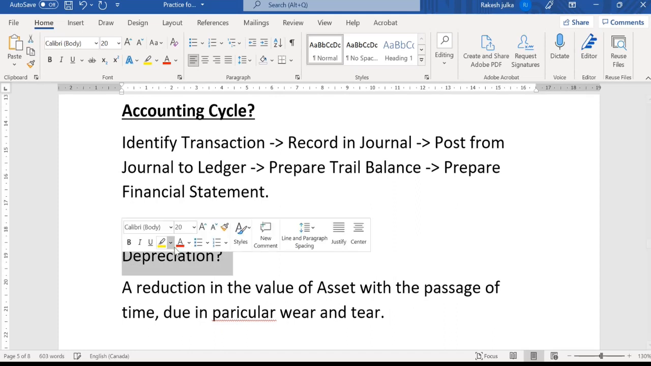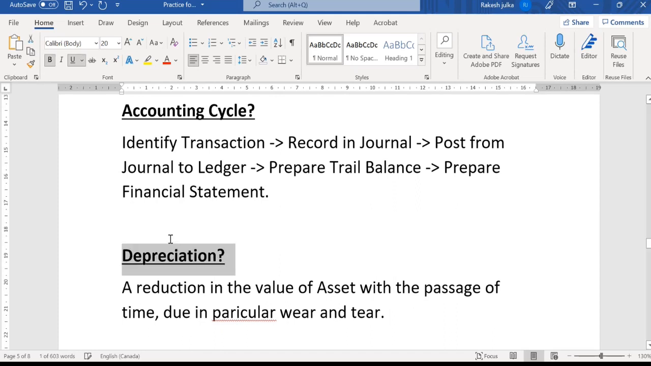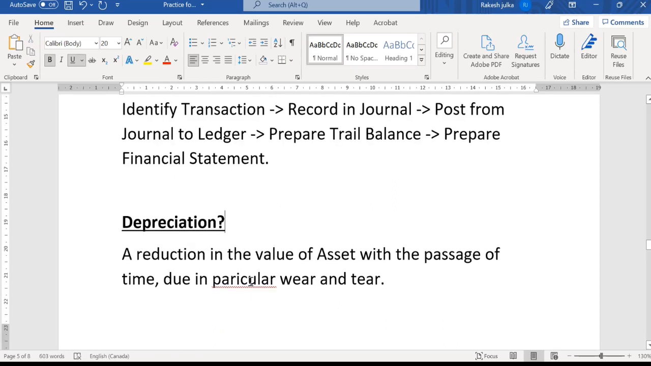Now, one term that we use in accounting is known as depreciation. So what is depreciation? Depreciation is a reduction in the value of assets with the passage of time due to wear and tear. So what exactly the meaning of this depreciation is, I would like to explain with one example.